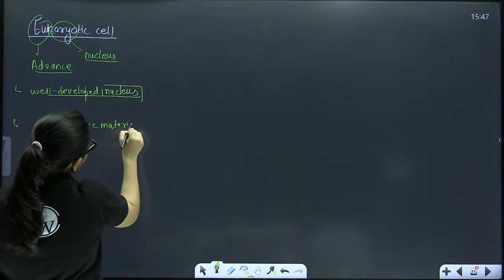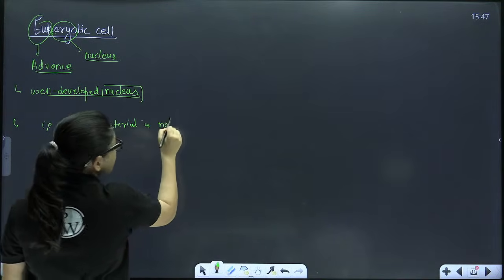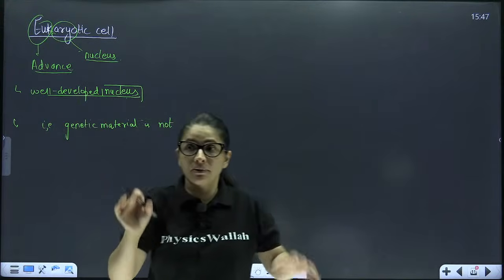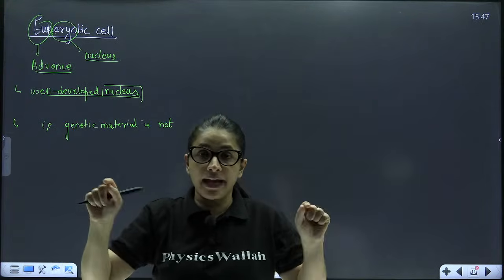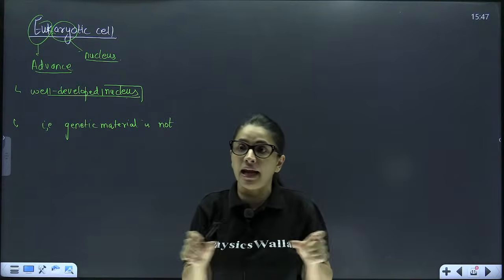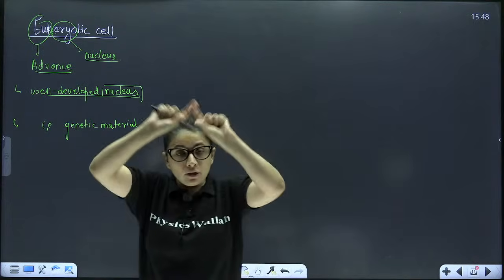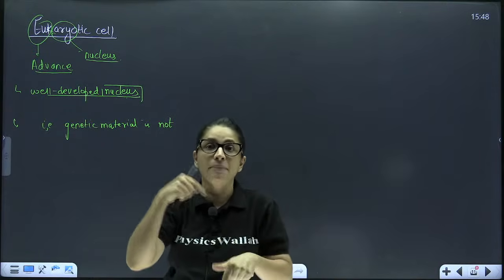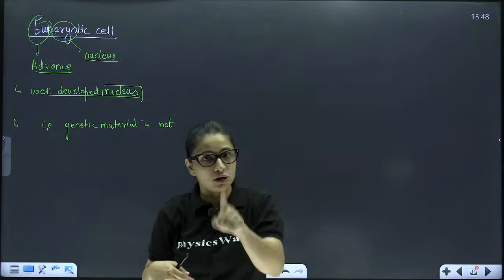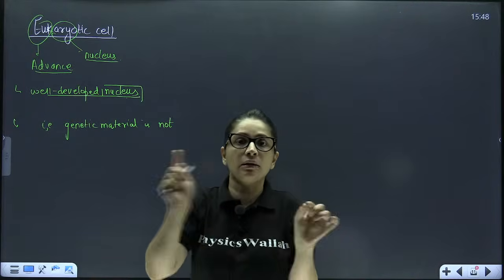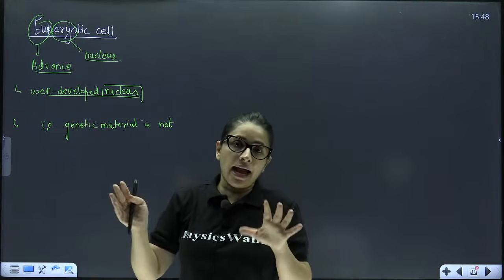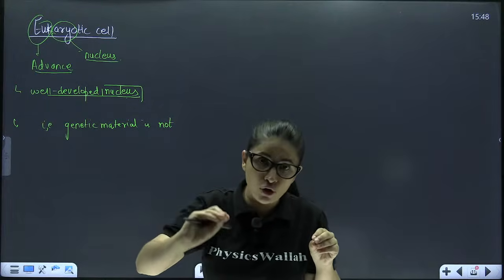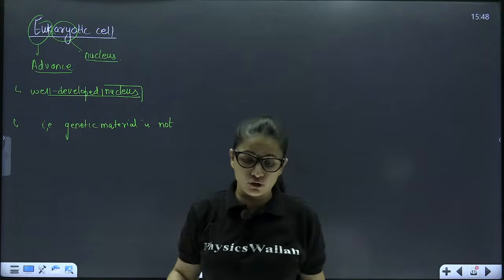The genetic material is not diffused in the cytoplasm, rather it is enclosed within a membrane. The genetic material is represented by many chromosomes, not just one, which are not circular, rather they are linear, and they have histone proteins along with non-histone proteins.